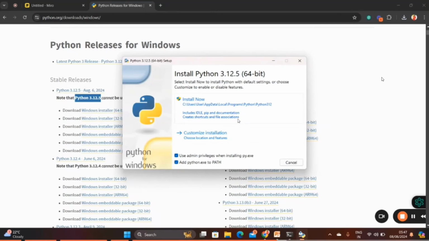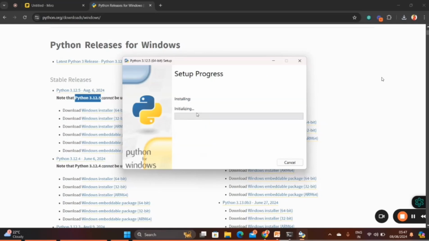path. If you don't click this checkbox, what will happen? In future, we'll get some errors, and we can't debug that error. So that's why simply click on add Python to path. After that, click on install. It will ask for permission. After that, it's going to install on the system. Based on your internet speed, it's going to take some time. Let's wait.